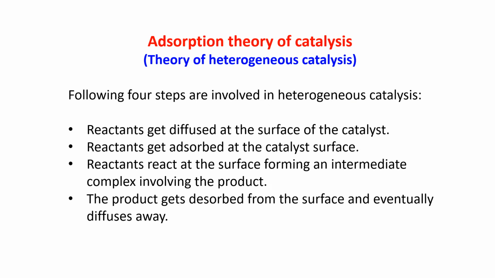The following four steps are involved in heterogeneous catalysis. The first is diffusion of reactants at the surface of the catalyst. The catalyst is a solid. Now the reactants are diffusing at the surface of the catalyst first. Then the adsorption of the reactants at the surface. So the catalytic surface is adsorbing the reactants. Adsorbing means it is a surface phenomenon. The reactants are not going inside. Whatever is happening is at the surface only.